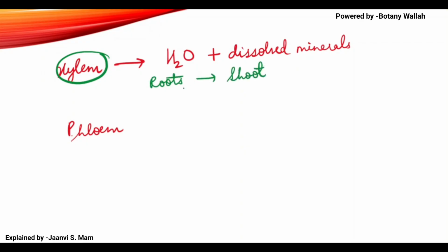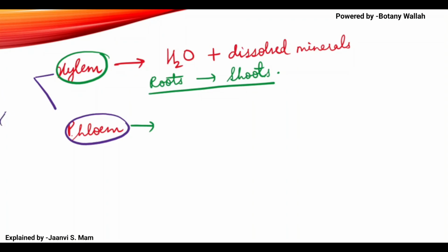Okay, roots to shoots. And if we speak about phloem, what will it do? It will transport. Okay, these two are trucks, or you can say these two are transporters. Transporters. Okay, these two are transporters.